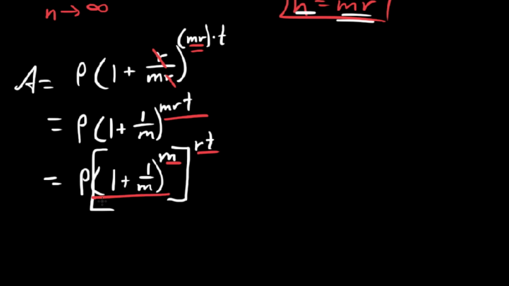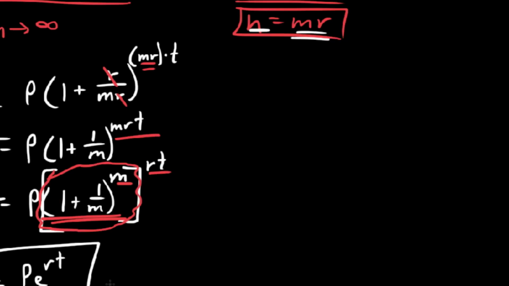But the reason why I bring that M down here is because if we were to take the limit of this as M approaches infinity, that is, if we let M get very, very large, this is something that we explored in one of our previous videos. This is actually the natural log base as M gets sufficiently large. So for continuously compounded interest, we would say A, the amount, is equal to P with a base of E, and then E is being taken to that leftover exponent RT.